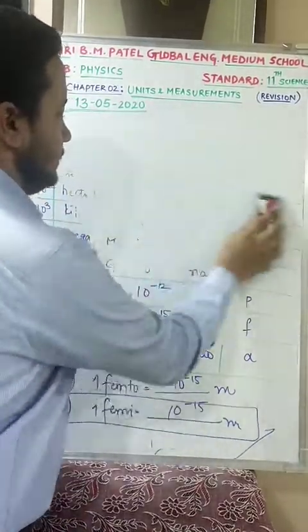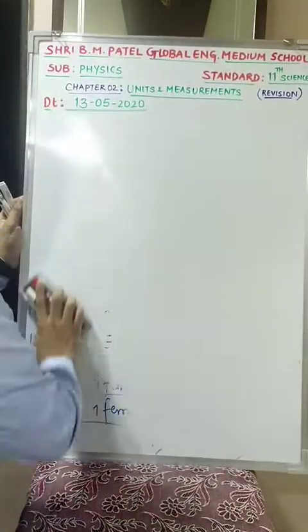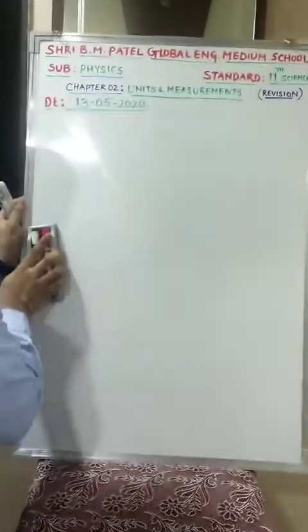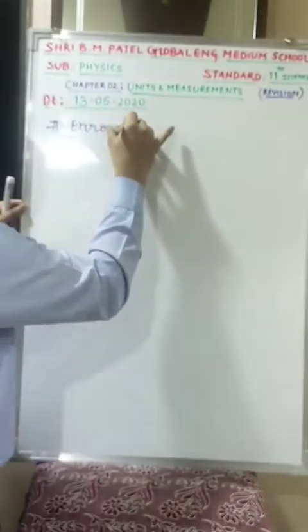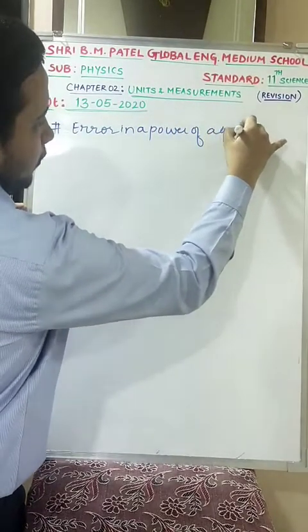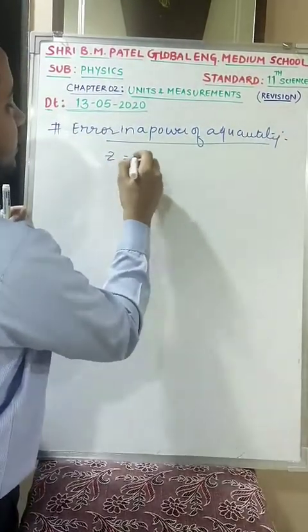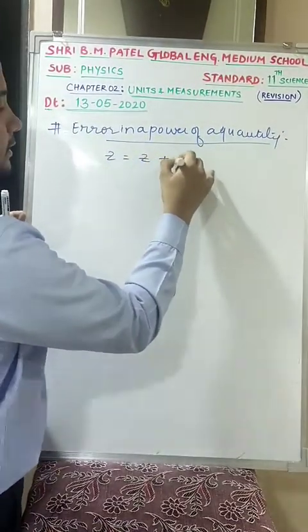Moving to the next topic, we do have error in power of a quantity. We everybody know that any quantity is represented as z plus or minus delta z.